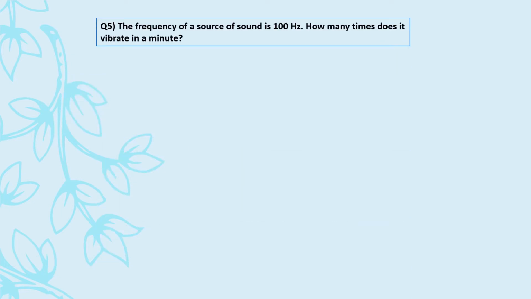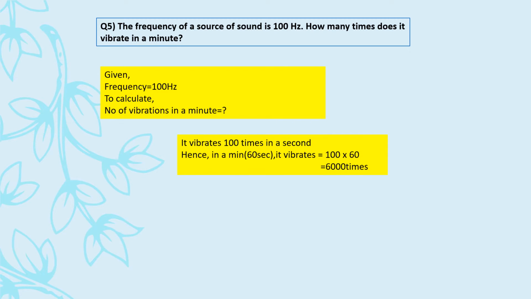Moving on to next question number 5, which says the frequency of source of sound is 100 Hertz. It's given to us the frequency is 100 Hertz. How many times does it vibrate in a minute? So that means we have to calculate the number of vibrations in 1 minute, right? Now, what is given? That frequency is 100 Hertz.